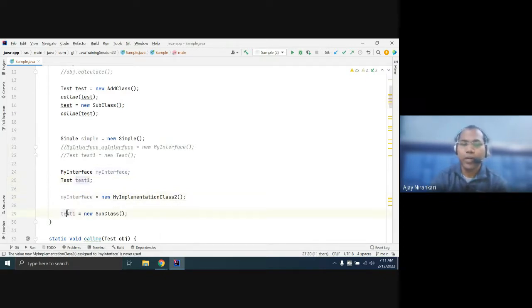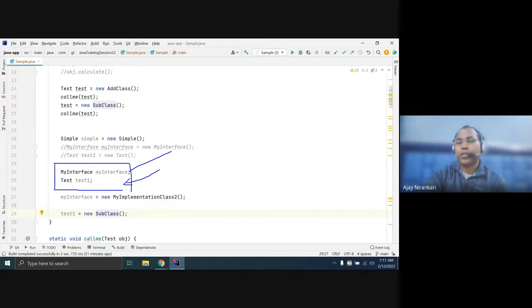In the case of an abstract class, here what can you assign? Any subclass. So generally there is no harm or problem. You can create a reference variable for your interface as well as a reference variable for your abstract classes. The important point is, for the interface you assign the implementation class. In the case of an abstract class, you can assign any subclass.